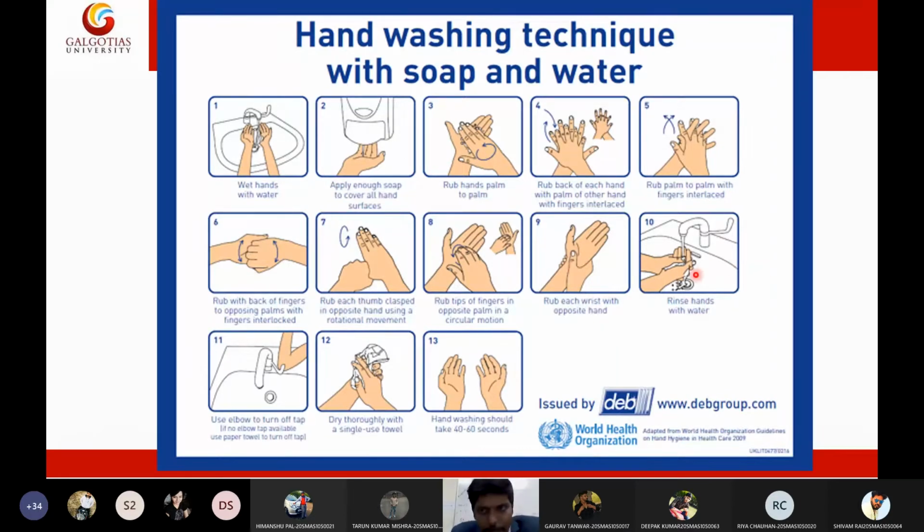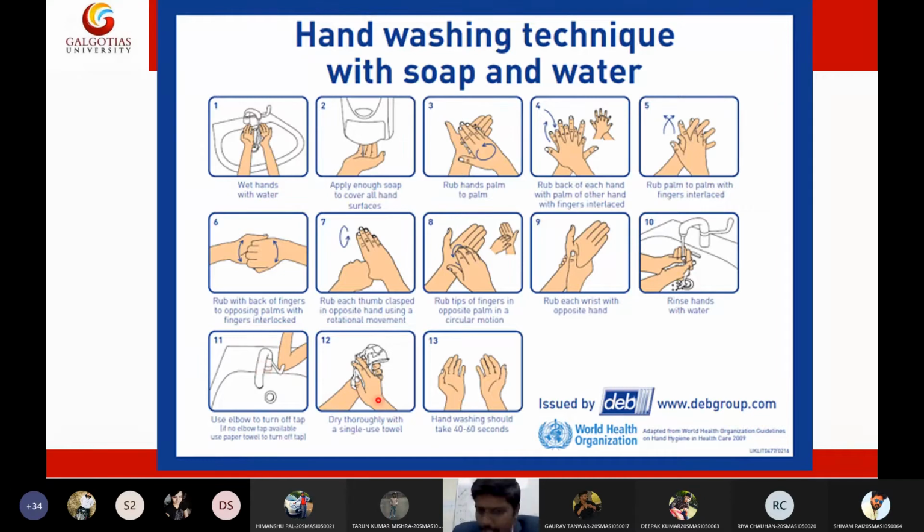Then clean off the soap under warm water. After cleaning your hands, keep in mind, never touch the tap with your hand. If you touch the tap once again, you are contaminating your hands once again. So try to close the tap with your elbow. That is why hospitals have specialized taps with a lever-like apparatus, so that you can easily close the tap. So don't touch the tap after cleaning your hands.